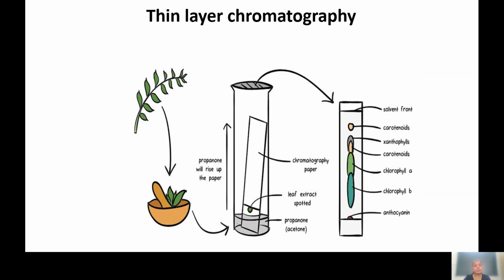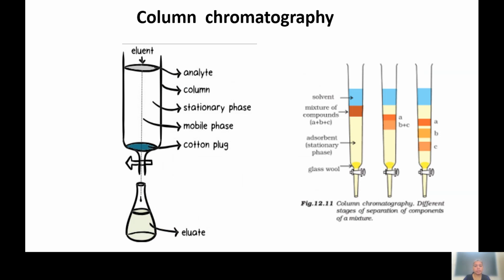This RF value is very important because it is characteristic of each and every chemical compound. By calculating the RF value, we can easily tell which compound is present. So this is used for identification purposes. We can easily identify which compound is there by knowing the RF value. This is the advantage of this technique.